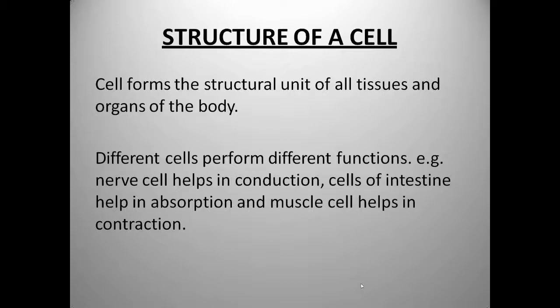The cell is a very minute unit of all the tissues of any animal or human being. Different cells perform different functions: a nerve cell helps in conduction, cells of the intestines help in absorption, and a muscular cell helps in contraction. So all the cells have different types of functions, and they act accordingly.